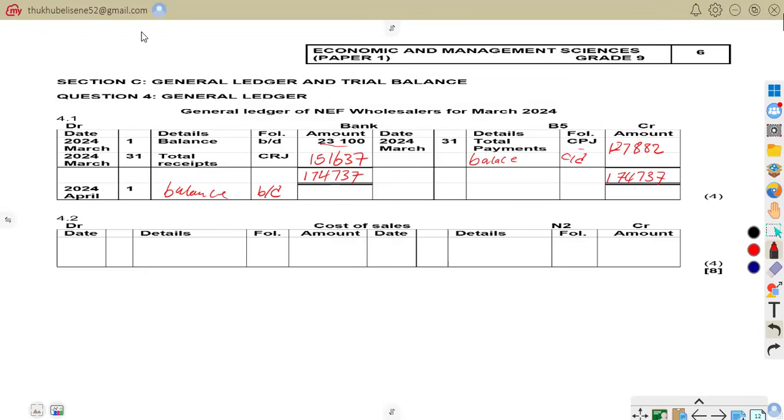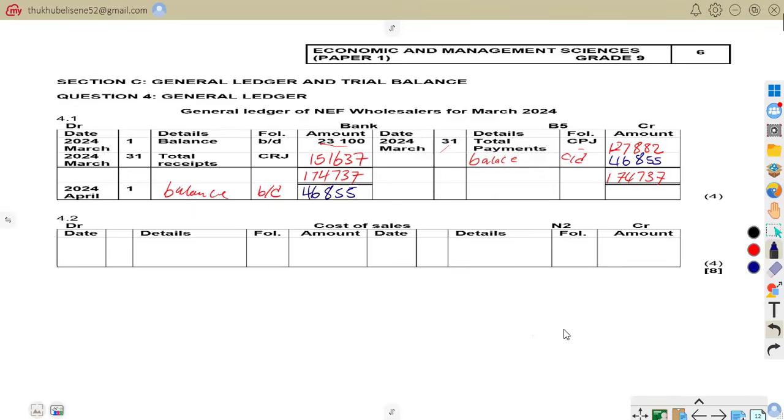So let us do our calculations to find out those. So our balance carried down now is going to be 46,855. Then you're going to carry it for the next financial year or the next month. That is going to be, to the next month, still 46,855. So this is how we were expected to do this.